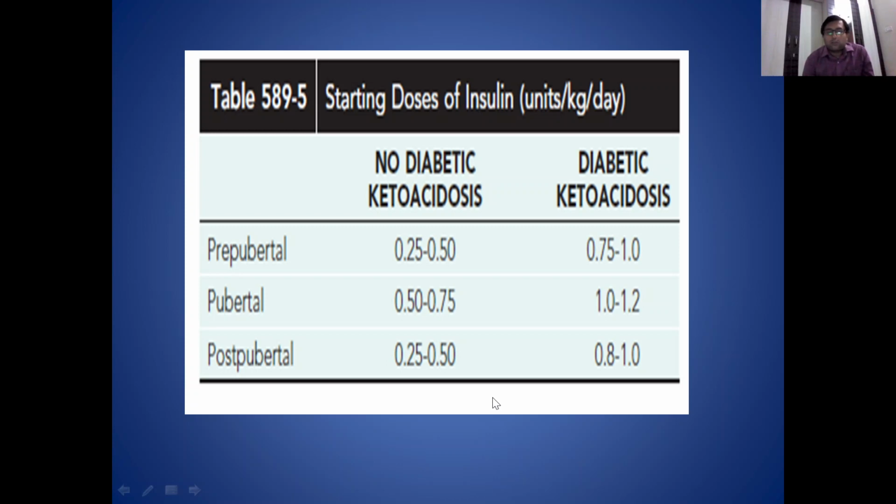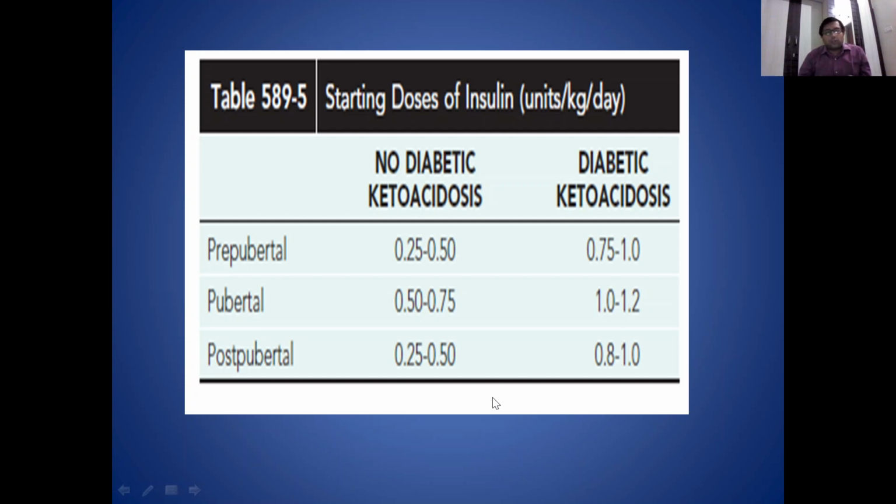So this was about type 1 diabetes and its treatment. What are the complications in type 1 diabetes? The most important and most dreadful complication of type 1 diabetes is diabetic ketoacidosis, and other complications are generally related to impaired glucose tolerance, and these are due to the hyperglycemic state, which leads to micro and macroangiopathic changes.